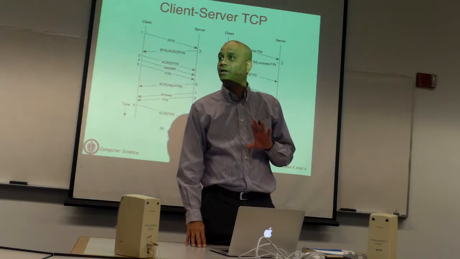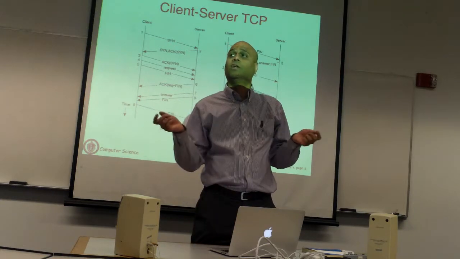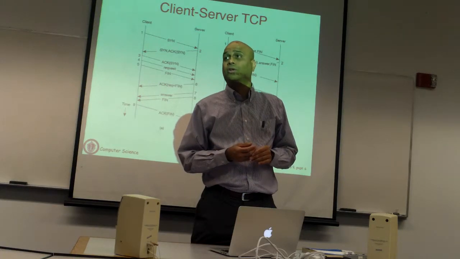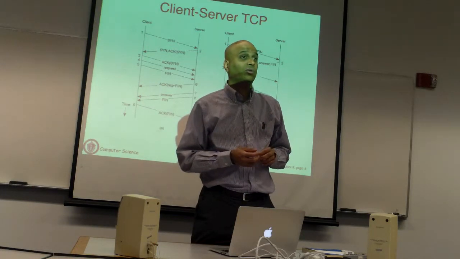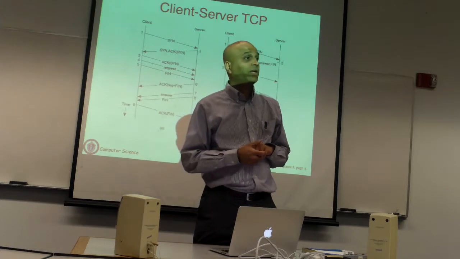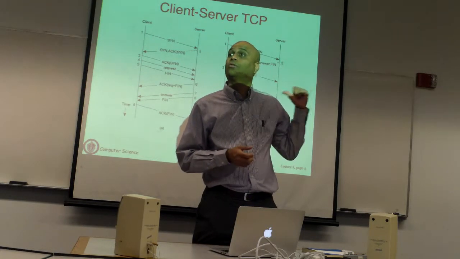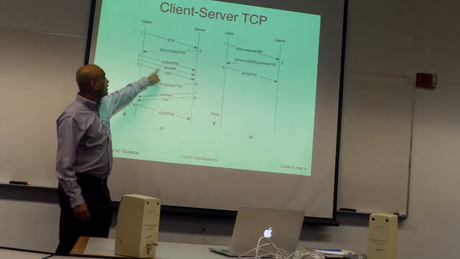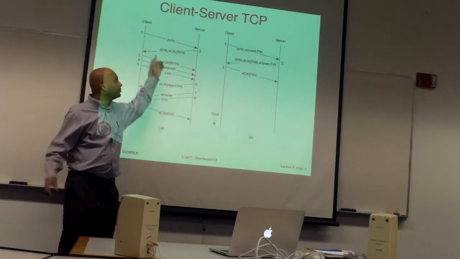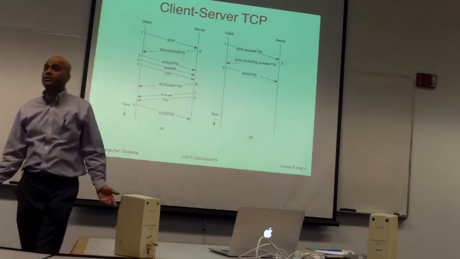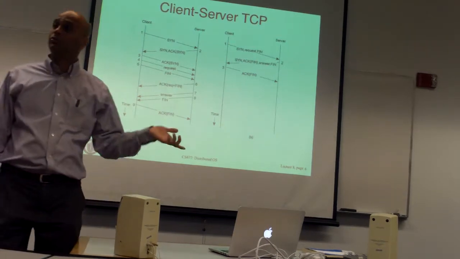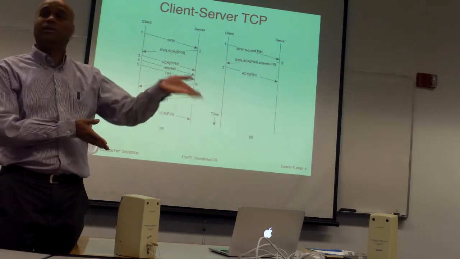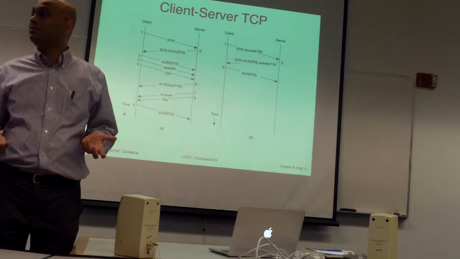Just something to keep in mind: every time you do an application level protocol, what is happening underneath is something you have to know. All these TCP overheads you have to incur and so on. The reason HTTP became persistent was because of this overhead. HTTP started this way. Every time you send a request for a web page and a reply, you have to pay all this extra overhead of setting up connections and tearing them down. The next request is to the same server, saying, I got your HTML page, it seems to have a JPEG image, send me the image, and all of that overhead is repeated.